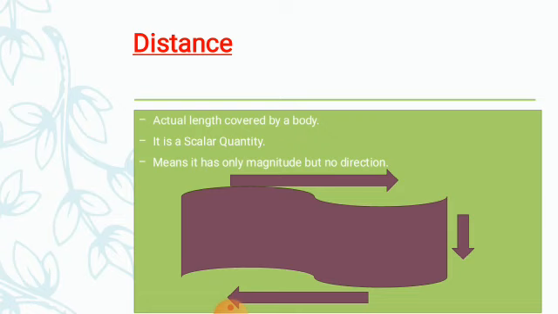If you look at the slide, students, there is a zigzag path and arrows are represented there. Let's suppose a boy wants to cover a distance from A to B. What is the path covered by the boy? First the boy will move from A to C, then he will go from C to D, and then again from D to B. It means the boy has covered the actual path, and this actual path covered by the boy is the distance.